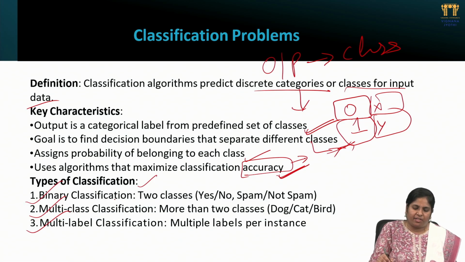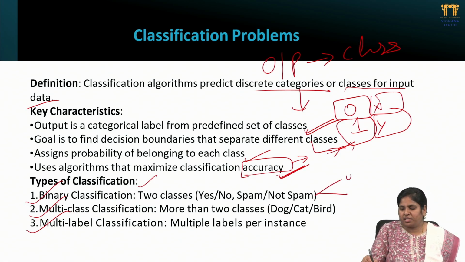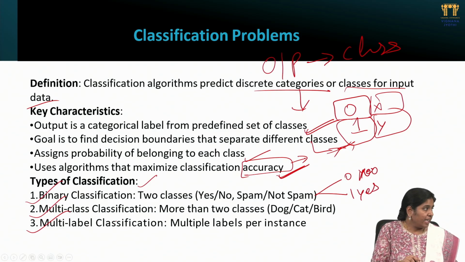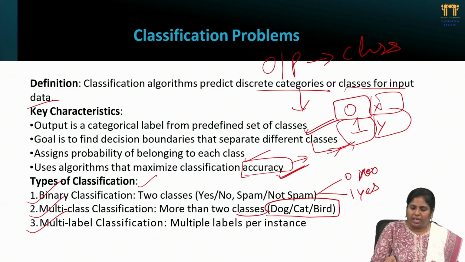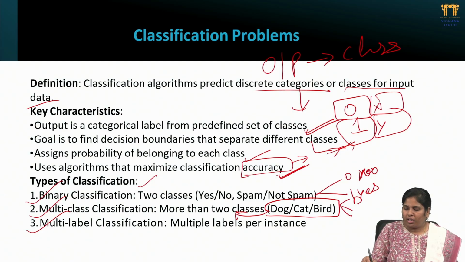So here the binary classification deals with a 0 or 1, or yes or no. Only these are the labels we will define. Next, multi-class classification is more than 2 classes. We will give the labeled data, so that it will classify whether the given image comes under dog or cat or bird. So these are the labels. Apart from these labels, all the remaining we will call noise data.